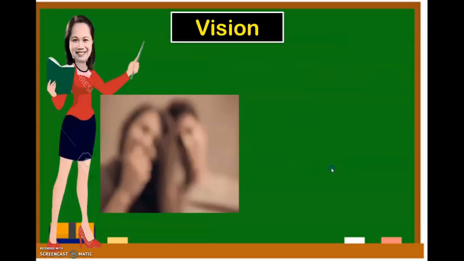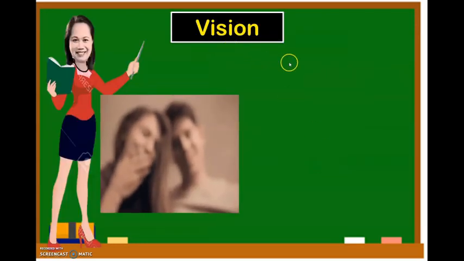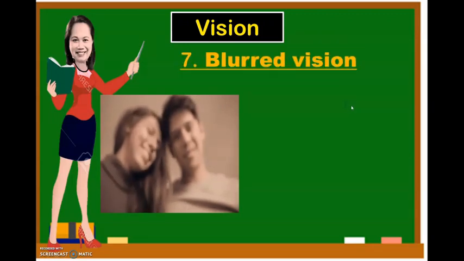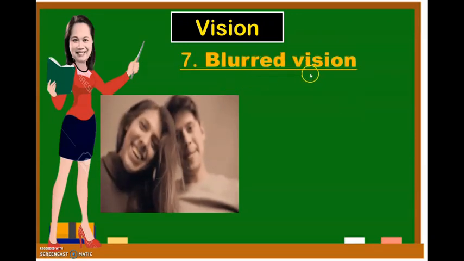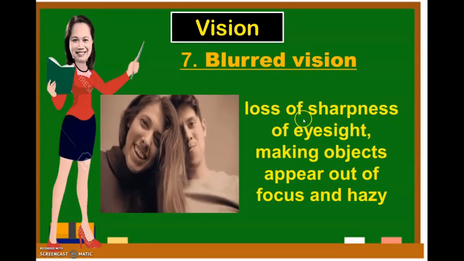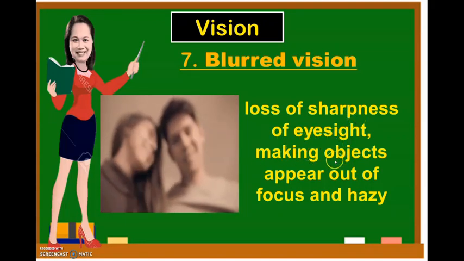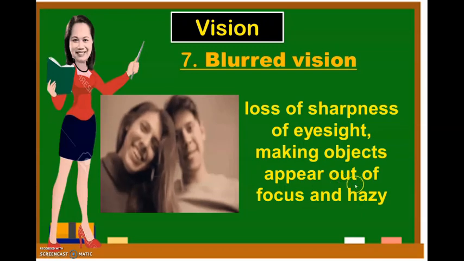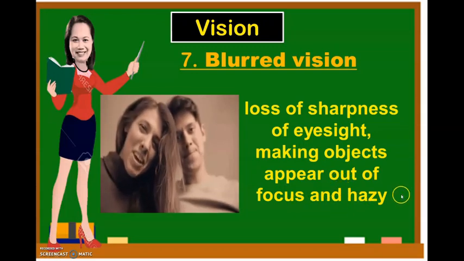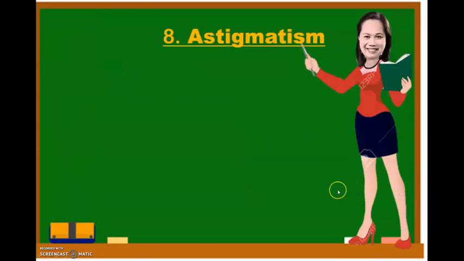The next one is the vision. What is the problem in vision? The blurred vision. Loss of sharpness in eyesight like this one, making an object appear out of focus and hazy. Now let's go to number 8, which is the astigmatism.